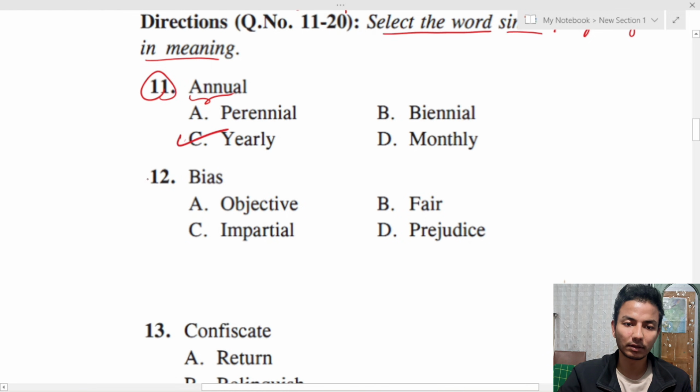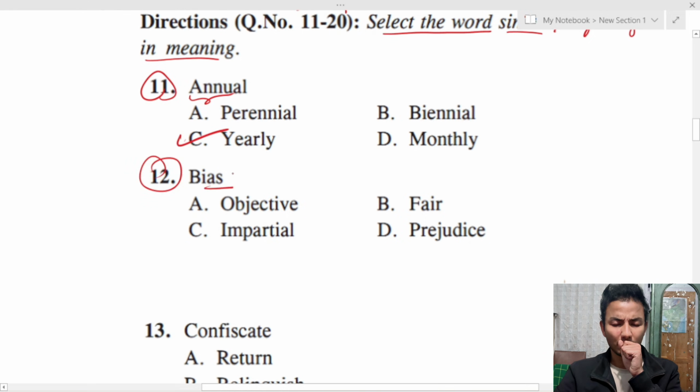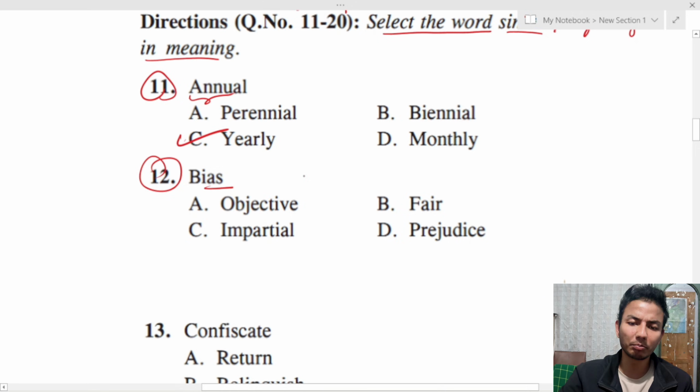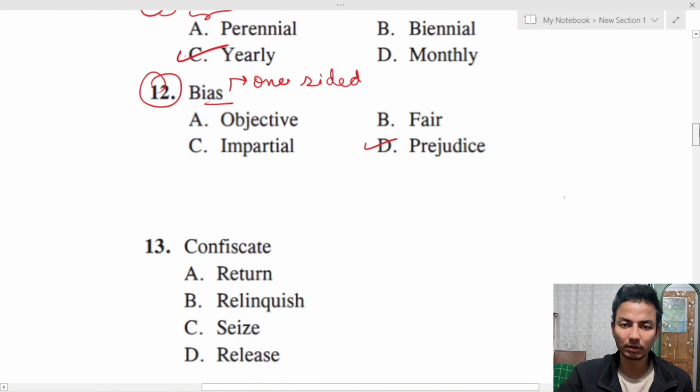Okay, next, question number 12, bias. Bias is one-sided. One-sided. So a word which is similar to bias here is prejudice. Okay, prejudice.